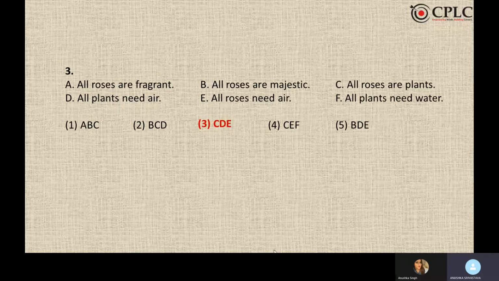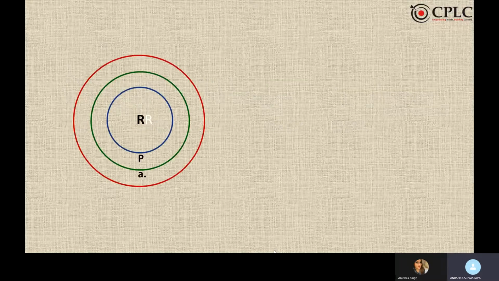Likewise, if you look at the middle term logic, the answer for the third one becomes CDE. All roses are plants, all plants need air, hence all roses need air. The common element was plants, and the conclusion is between roses and air. This is the diagram. R is for roses, P is for plants, and A is for air.